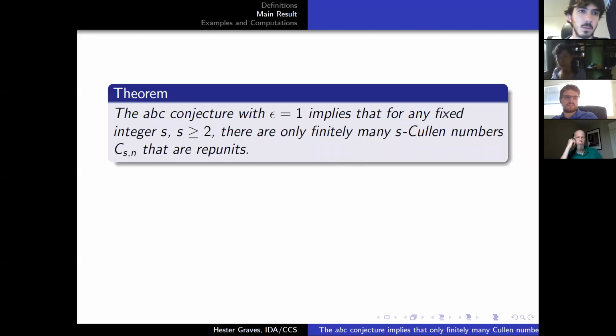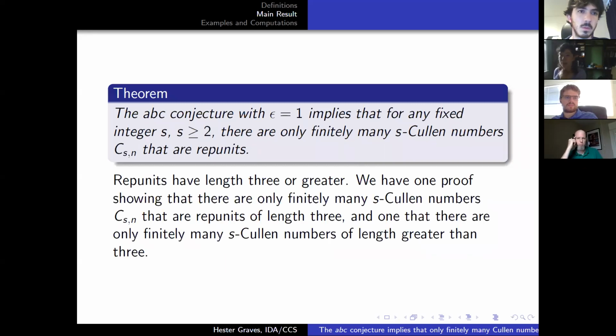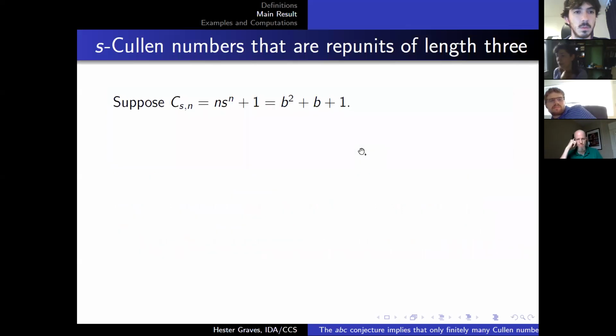And I told you I was going to give you guys 2 proofs. Rep units have length 3 or greater. We're going to have one proof showing that there are only finitely many s-Cullen numbers that are rep units of length 3. And we're going to have a separate proof showing that there are only finitely many s-Cullen numbers that are rep units of length greater than 3. So we're going to move on to our proofs. First, s-Cullen numbers that are rep units of length 3. Let's start out by writing the definition of an s-Cullen number and the definition of a rep unit of length 3. We set them equal to each other.